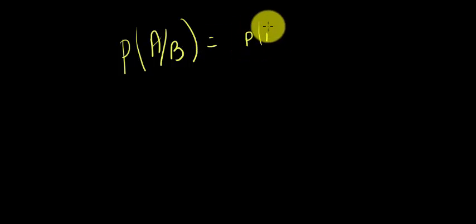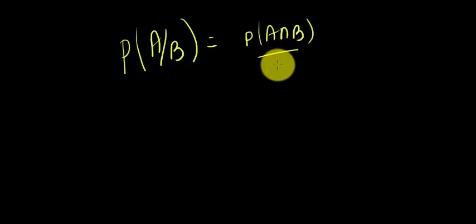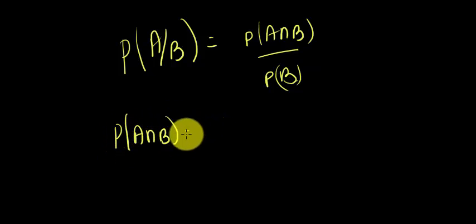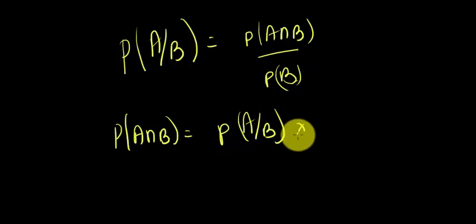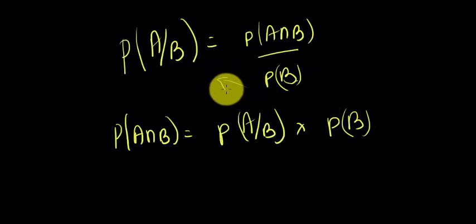Okay, so I have been doing conditional probability, right? I have been telling you that the probability of A given that B has occurred is equal to the probability of A intersection B divided by the probability of B. Now, this is something that I explained to you, isn't it? Can I write this as the probability of A intersection B is equal to the probability of A given that B has occurred into the probability of B? I can do that, right? I just transposed it to the left hand side and wrote it like this.